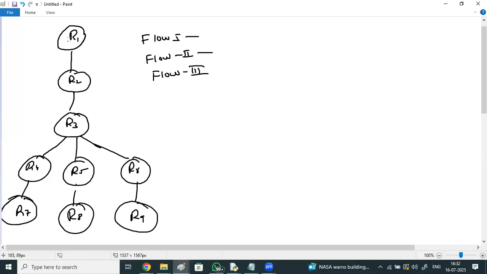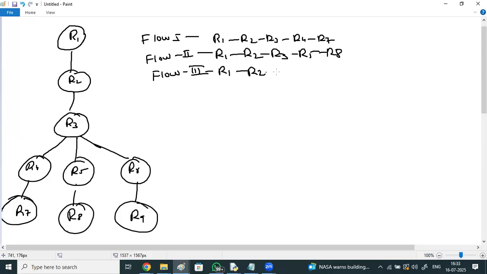See, this is flow 1. From R1 to R7 is flow 1. R1 to R8 is flow 2. R1 to R9 is flow 3. Flow 1 has R1, R2, R3, R4, R7. Flow 2 is R1, R2, R3, R5, R8. Flow 3 is R1, R2, R3, R6 and R9. So three flows are there.